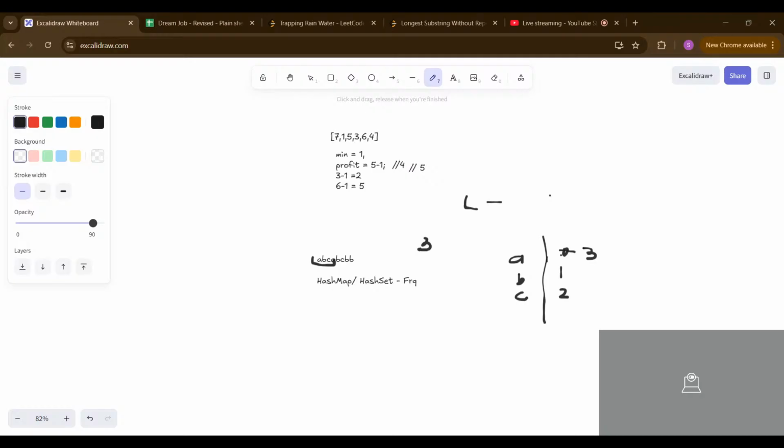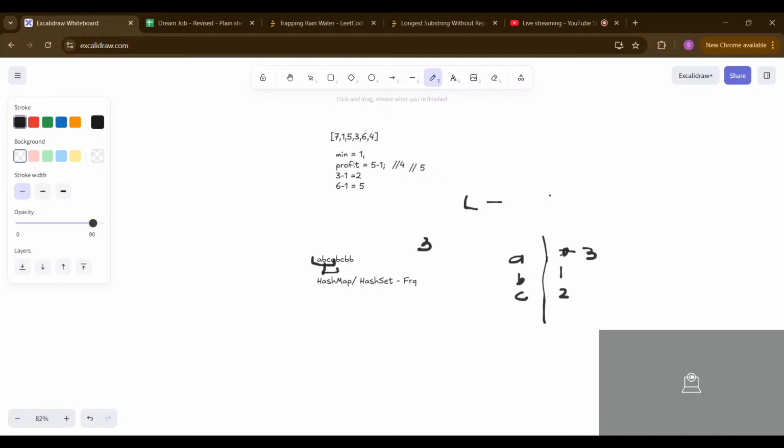Earlier it was 0, so we shift to the position of b. Now we have the window from b until a. This is the non-repeating substring as of now.